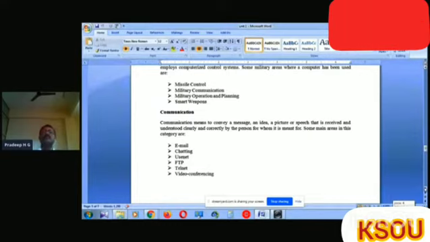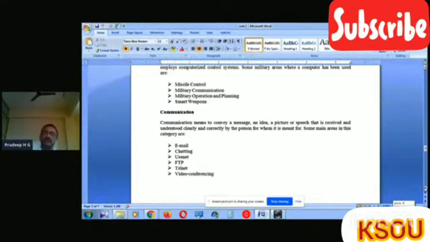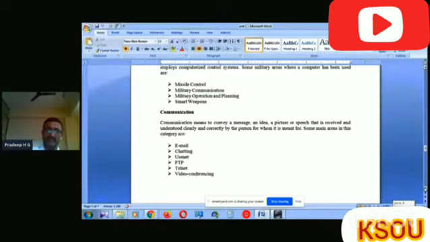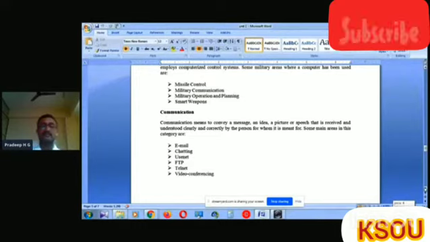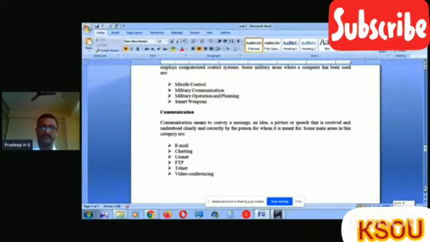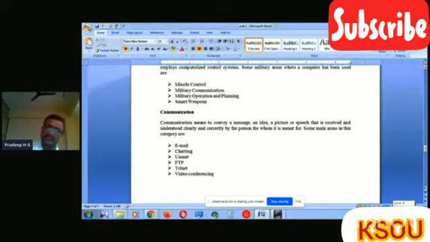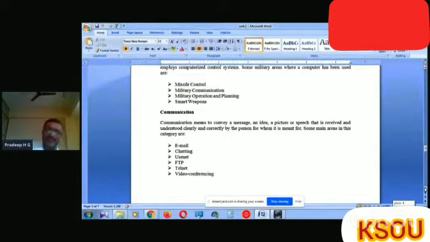Some of the rules and guidelines to transfer the data from one computer to another computer, that guideline is called a protocol. Protocol means a group of instructions or guidelines to transfer the data.